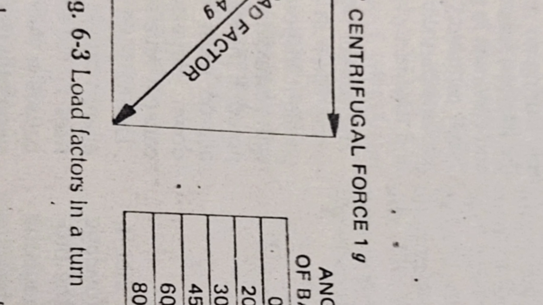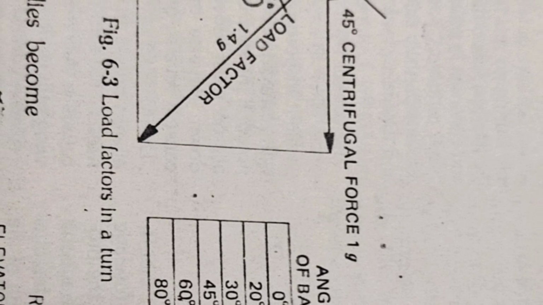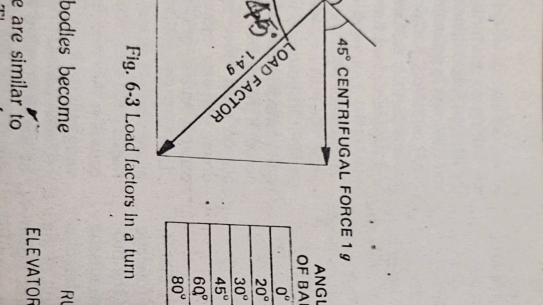In turns, the load factors on an airplane are similar to those experienced in pulling out of a dive. The reason for increased wing loading in a turn is illustrated in this figure. In this diagram, the airplane is in a turn with a 45-degree bank.